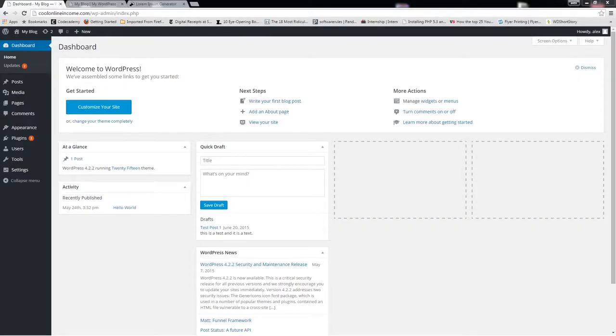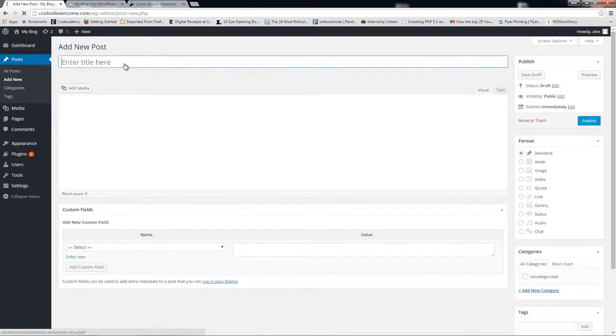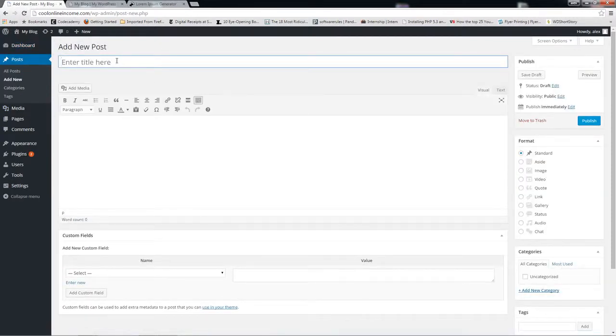Okay, let's talk about how to add posts and pages. In order to add a new post, it's very easy. Just come to the Posts tab right here. Click on Add New. And from here, you can add the title of your post. This box right here will be the content area. So here I'm just going to type Test Post 1. That will be the title and just some text.